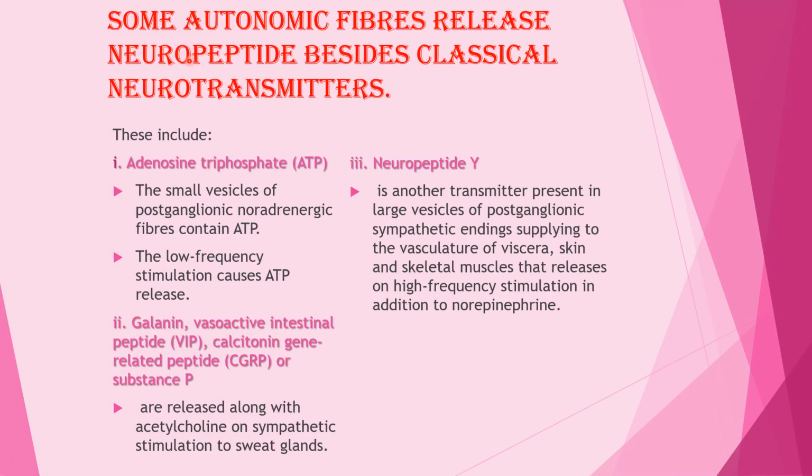Some autonomic fibers release neuropeptides besides the classical neurotransmitters, and these include adenosine triphosphate. The small vesicles of the postganglionic noradrenergic fibers contain ATP. Low frequency stimulation causes ATP release. The second is galanin, vasoactive intestinal peptide, calcitonin gene related peptide or substance P, which are released along with acetylcholine on sympathetic stimulation to sweat glands.